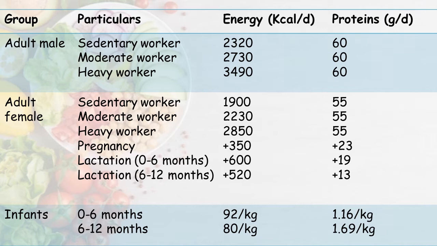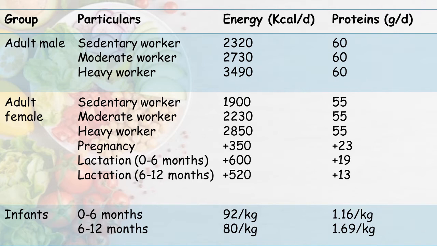In the case of an adult female it is comparatively less. For a sedentary worker it is 1900, for a moderate worker 2230, and for a heavy worker 2850. For these three types of workers the protein requirement is 55 gram per day.